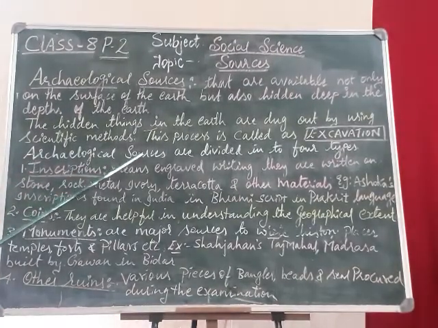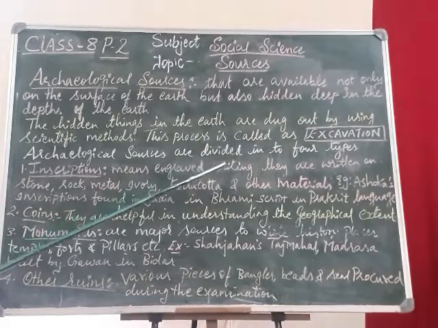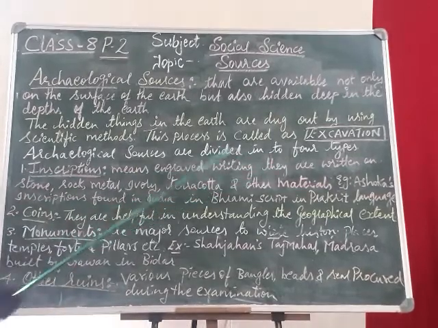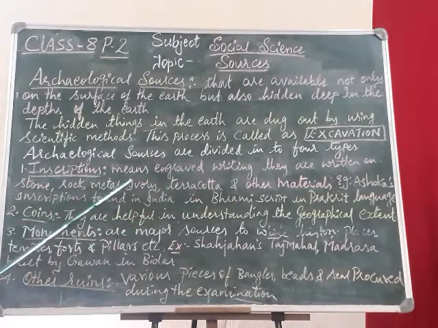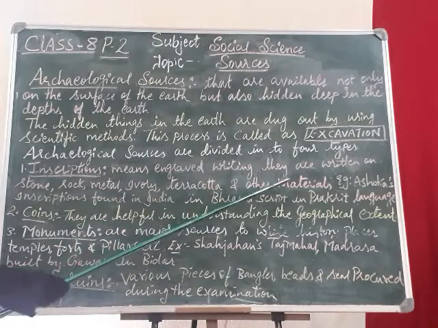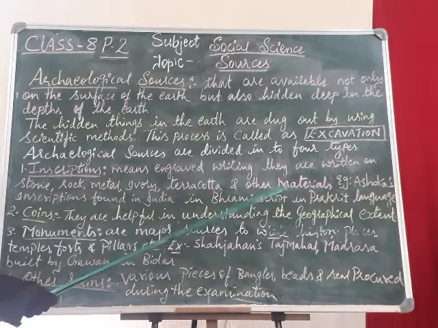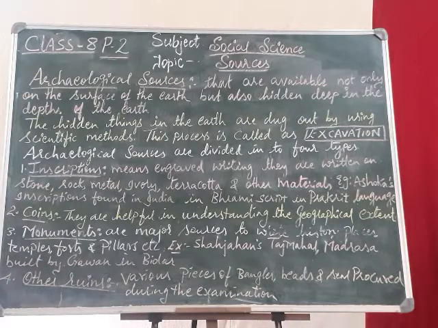Archaeological sources are divided into 4 types. Inscriptions means engraved writing. They are written on stone, rock, metal, ivory, terracotta and other materials. For example, Ashoka's inscription is one of the earliest inscriptions, in Brahmi script in the Prakrit language. And do you know, children, which is the first inscription mentioned? It is called the Halmidi inscription.